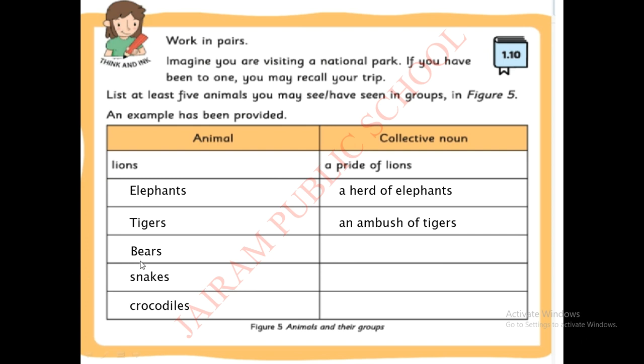Next one, bears. What is the collective noun for bears? A sloth of bears. What is it? A sloth of bears. S-L-O-T-H. A sloth of bears. Next one, snakes. What is the collective noun for snakes, children? A nest of snakes. We can see the snakes are in a group. How can we say this? A nest of snakes. Next, crocodiles.